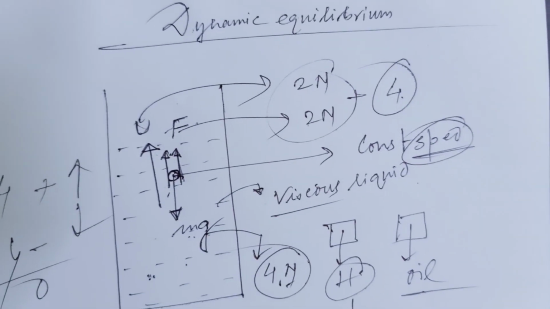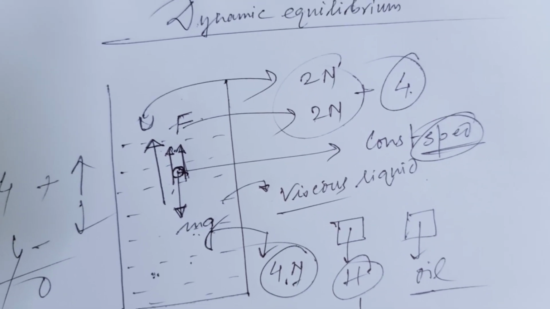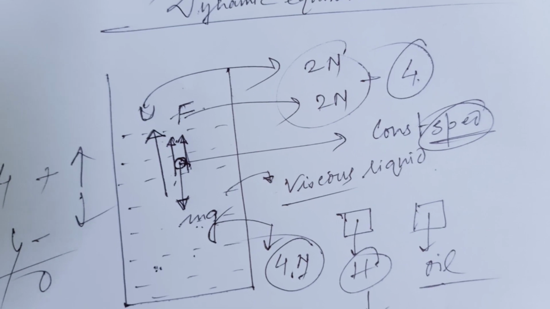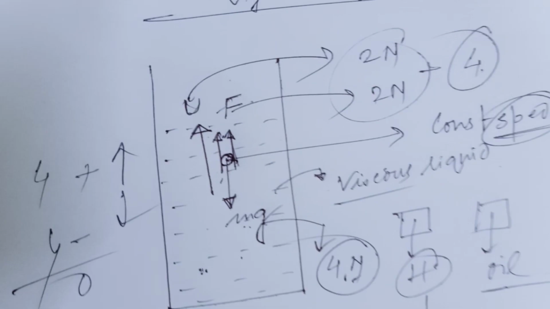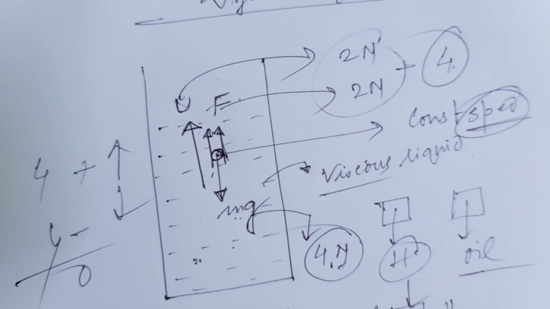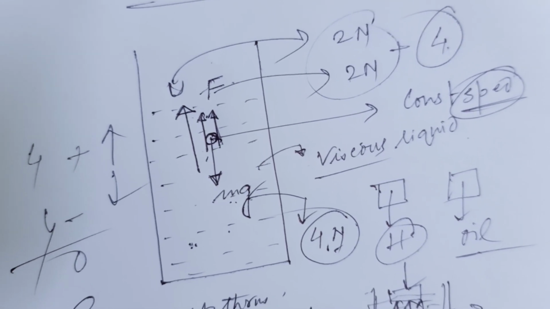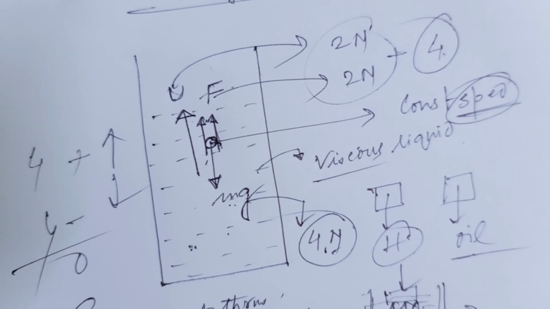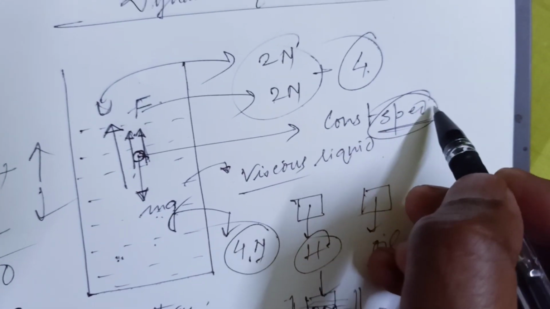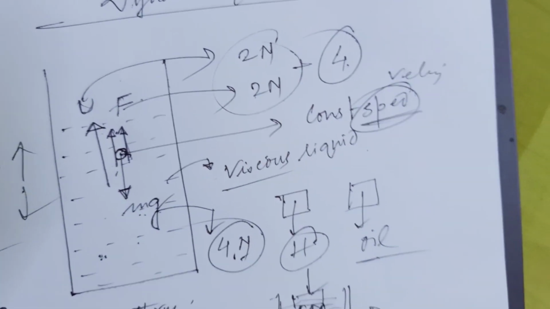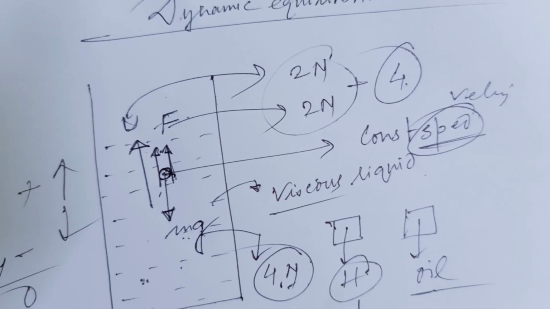Speed and velocity are the same when the body moves with a particular magnitude in a straight line. Suppose a body moves in a straight line, then its velocity and speed are the same. The difference is that velocity is a vector quantity and speed is a scalar quantity. So students, constant velocity. If the body moves with a constant velocity, there is no change in velocity,